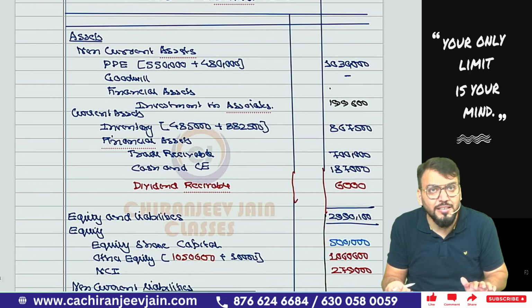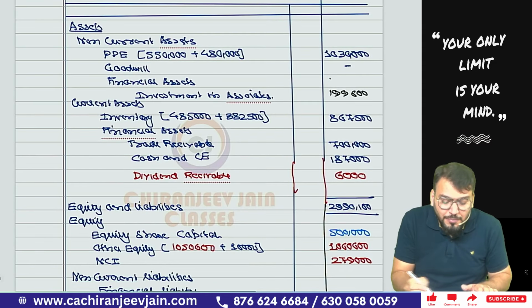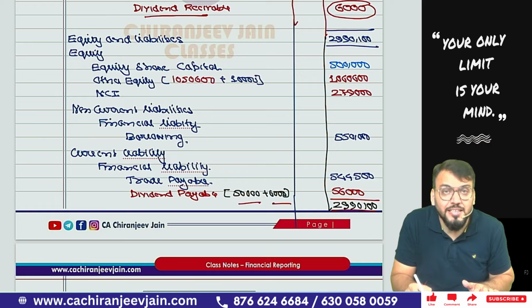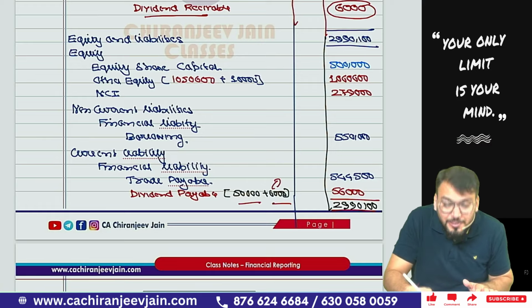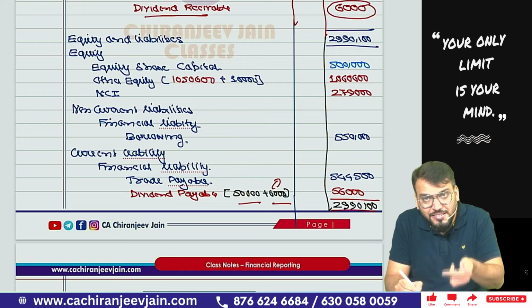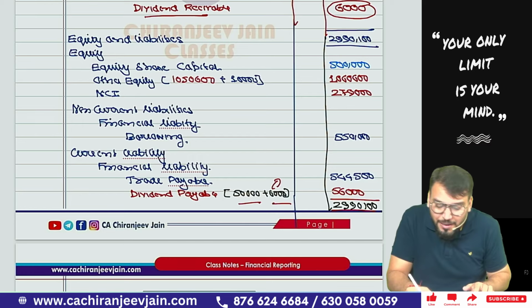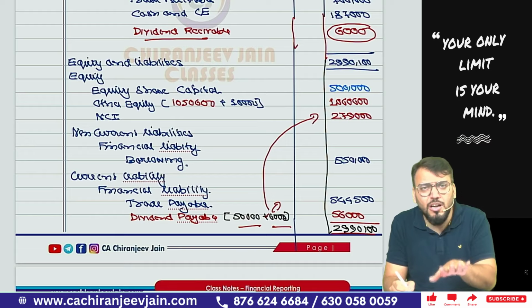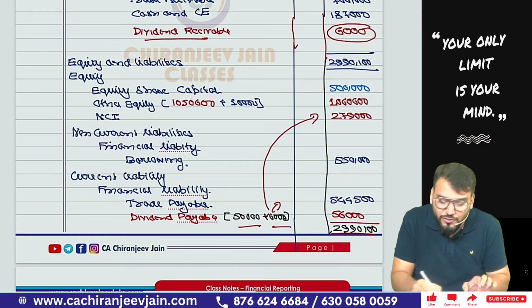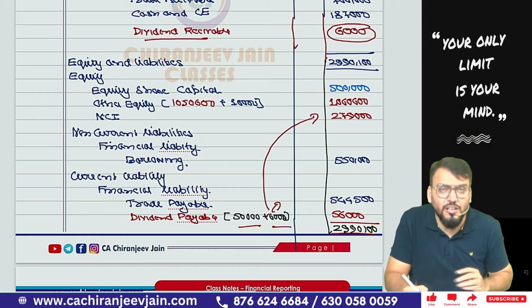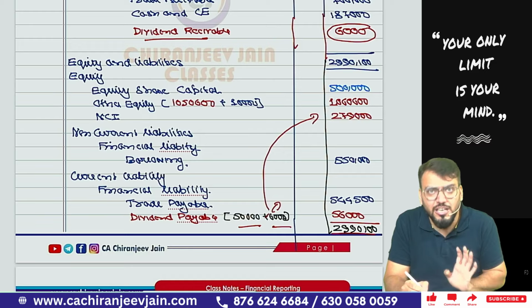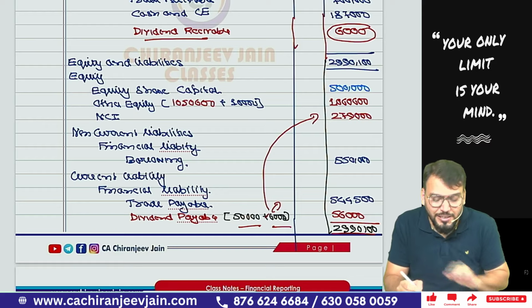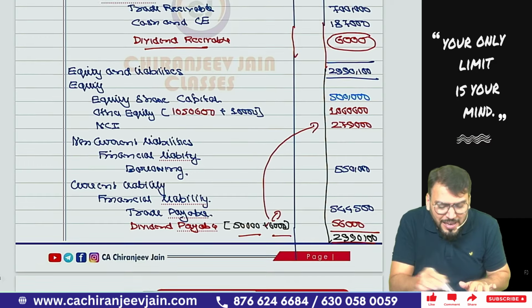Now you can do the CBS. Only in the balance sheet, what will come? Dividend receivable will come as 6,000, and dividend payable will come as 50,000 plus 6,000. This 6,000 is the dividend payable by S Limited attributable to NCI. However, it can also be shown as an addition to NCI. This 6,000 can be added to NCI also, but ICAI is not taking that particular presentation, so we'll also show dividend payable separately. From my point of view this 6,000 belongs to NCI and can be added to NCI, but as per the ICAI solution they are showing it separately, so it is better to show it separately only.